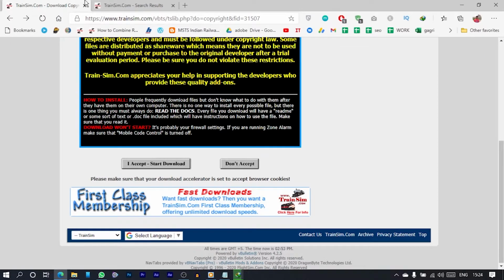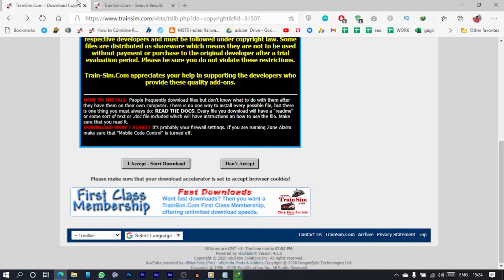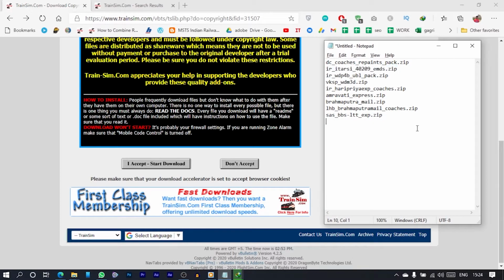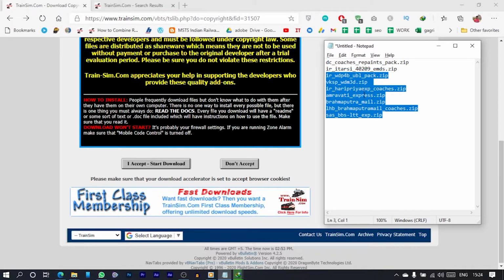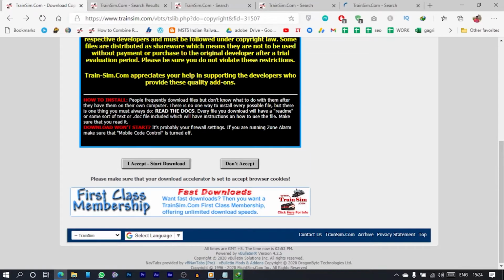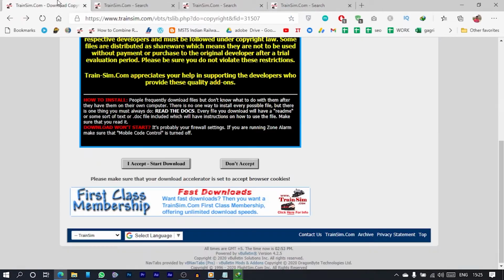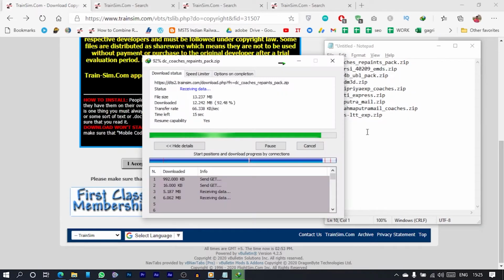So I'll do this. But you can keep the items in different tabs, so that we do have more files, 1 2 3 4 5 6 7 files pending. So you can open 7 tabs like this, and you can get to the download page. Just keep them ready, as you will find it very easy. Okay, like this. So 13 seconds.